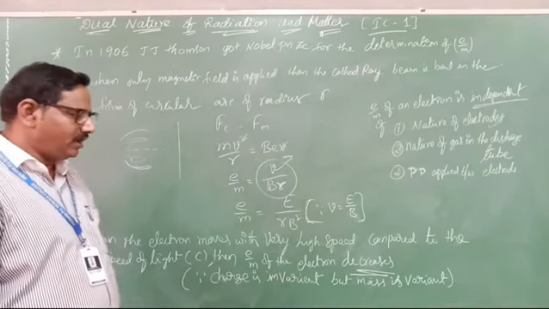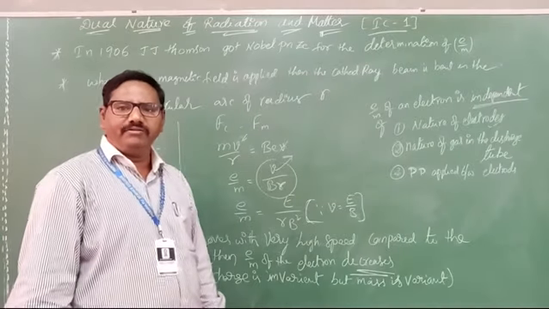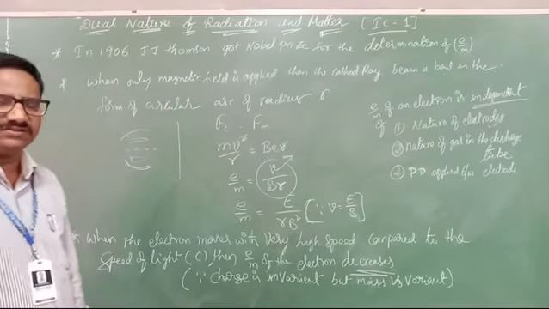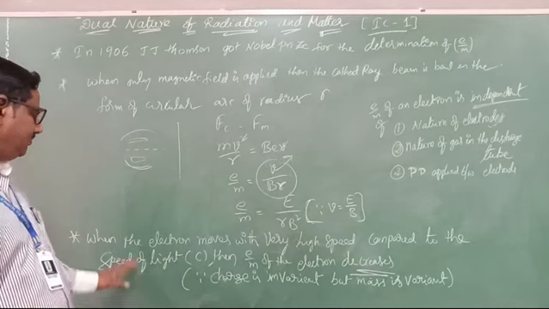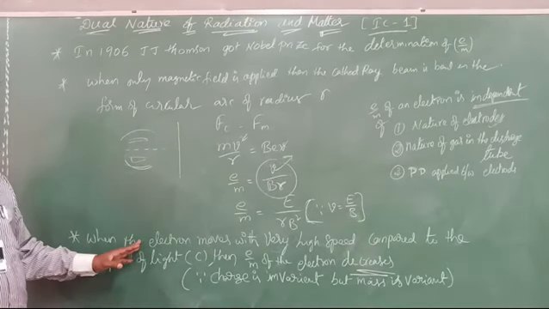Now, upon which will it vary? It varies with mass. For that, here I am discussing one more very important point.